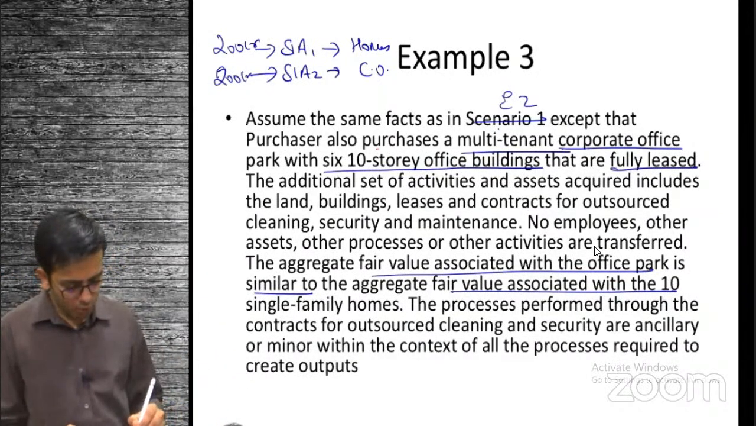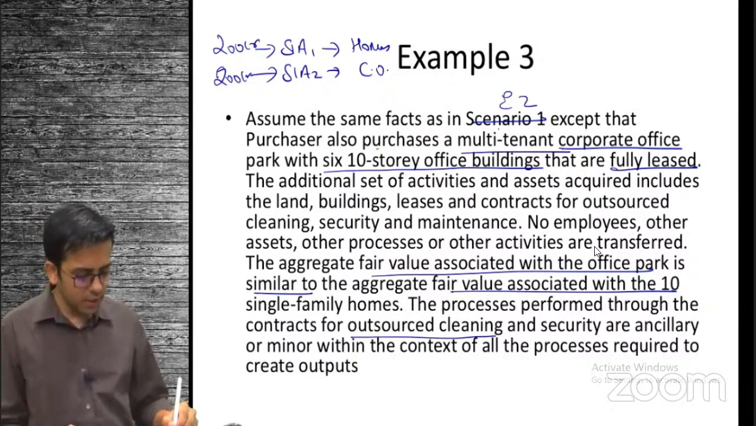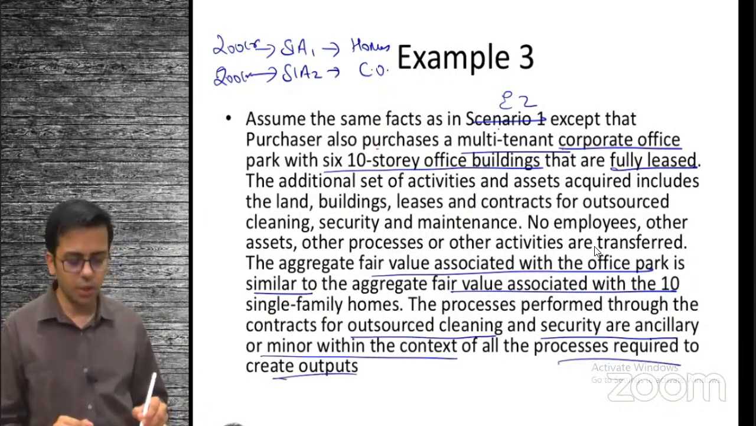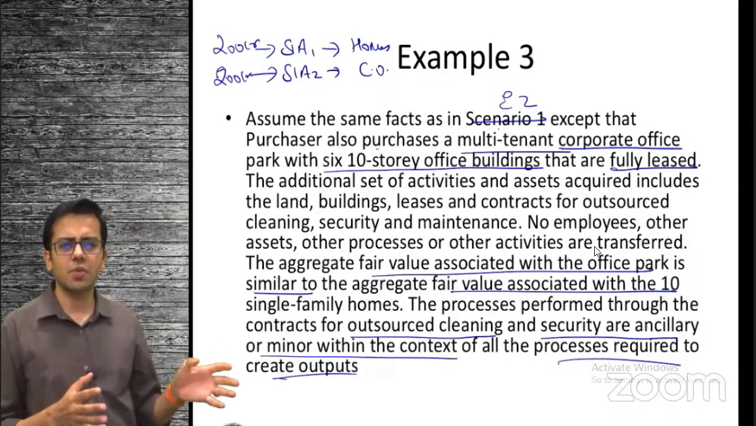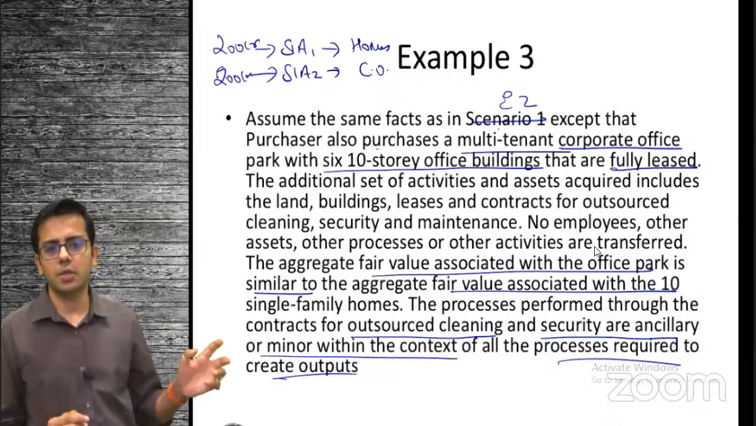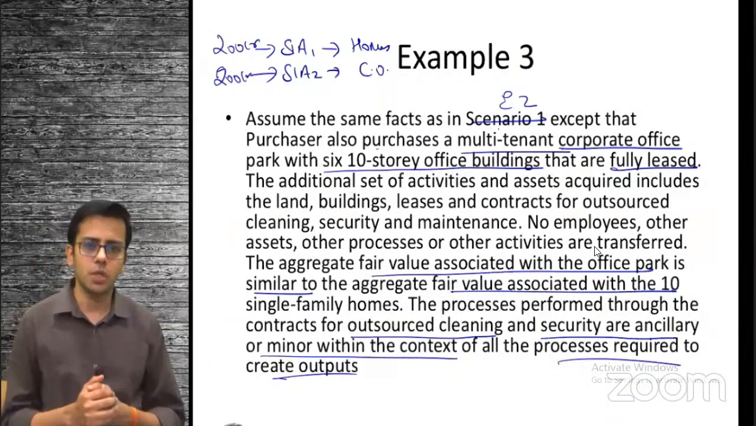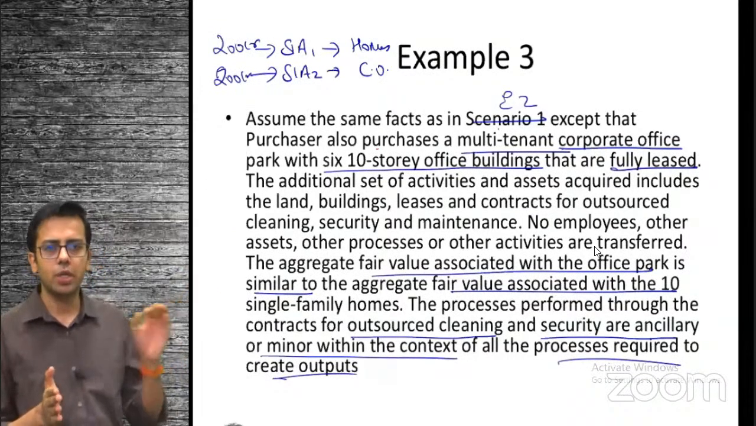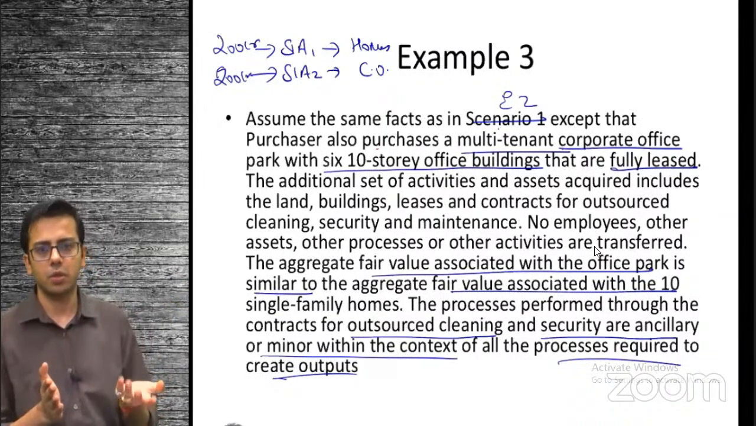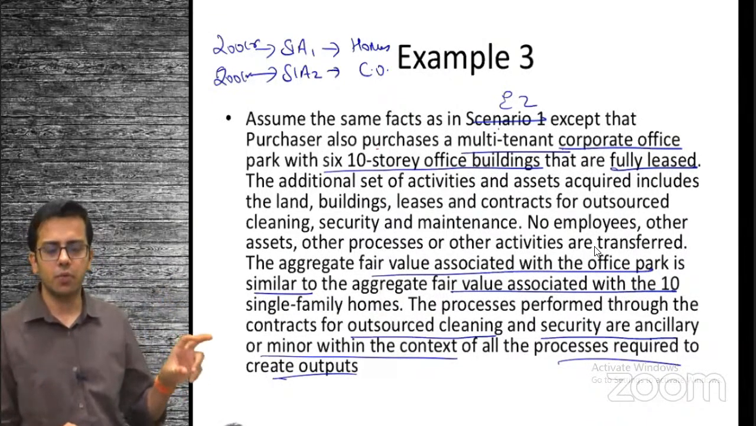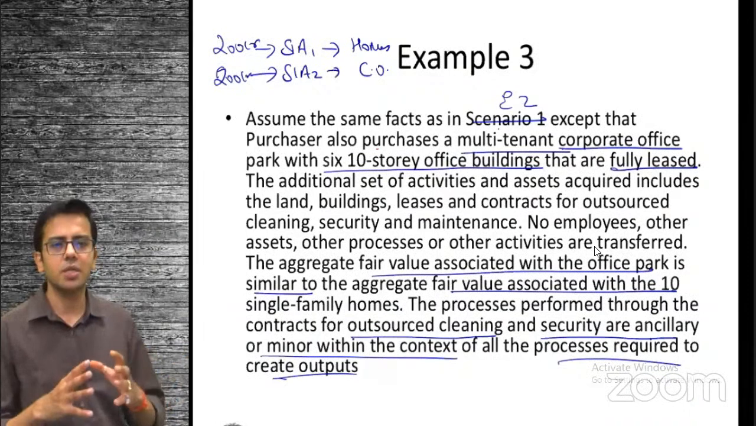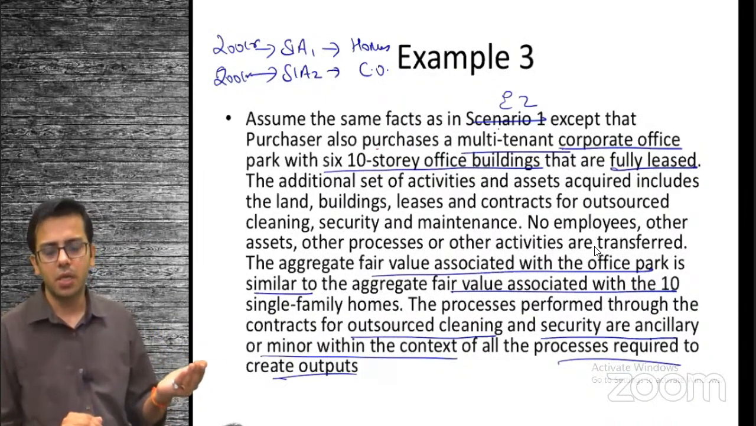The process is performed by outsourced cleaning and security, ancillary or minor within the context of the process required to create output. So the workforce that is available is very minor, readily available in the market. It is not unique. It is not scarce. We have input buildings, we have output leasing, but we don't have an organized workforce. Is our process scarce or unique? No, there are lots of buildings around which can be rented out or leased out. You're not providing something unique or scarce. So it is not a business.